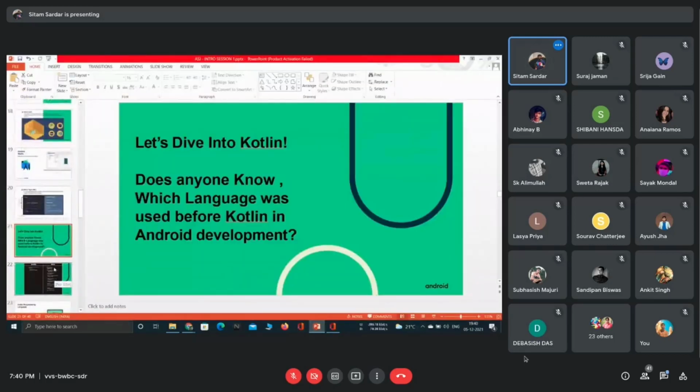I have written here a question. Does anyone know which language was used before Kotlin in Android development? Java. Yeah, Java. So there should be some reason that we are migrating from Java to Kotlin. Definitely there should be some reason. Let's see what the main reason is. I am showing you a small snippet of code so that you can understand how Kotlin is better than Java.